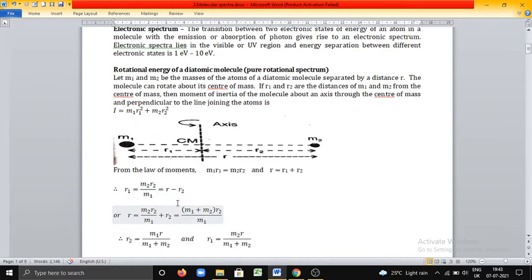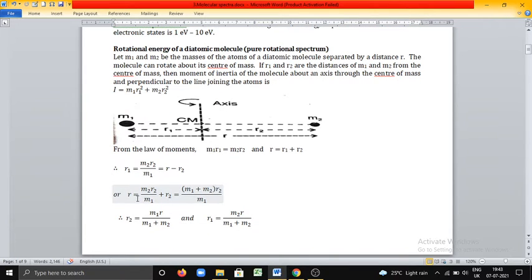Therefore, R is equal to M2 R2 by M1 plus R2, which, if you take M1 as LCM, is equal to M1 plus M2 into R2 by M1.